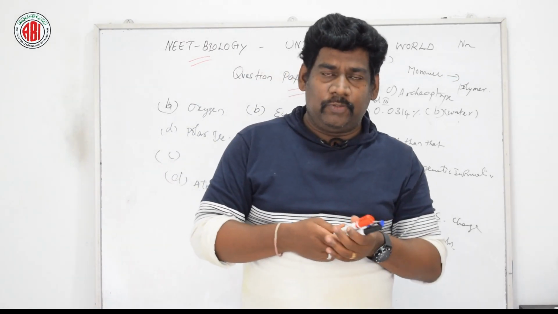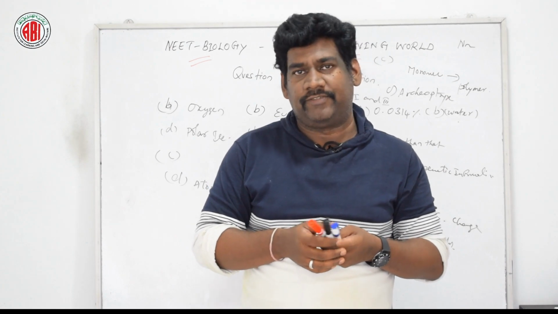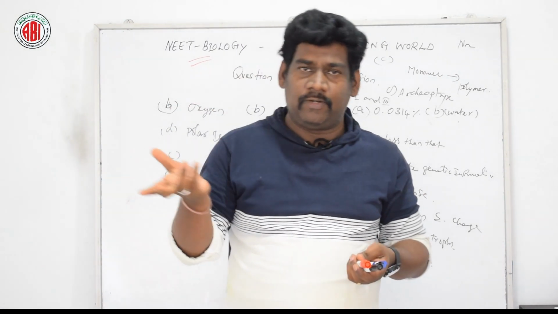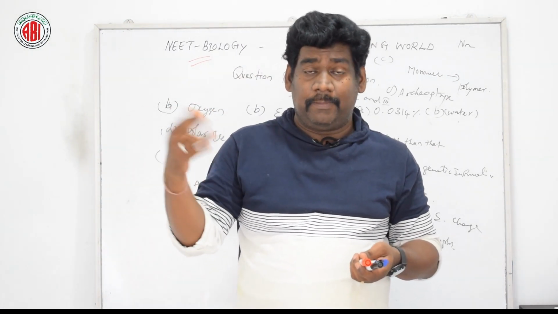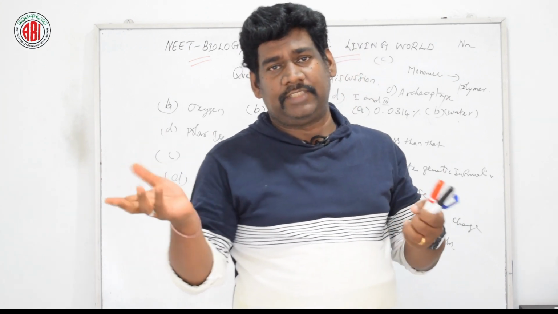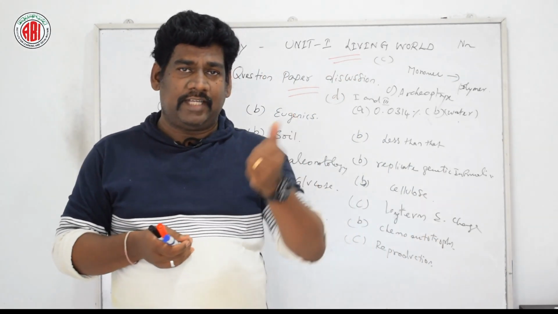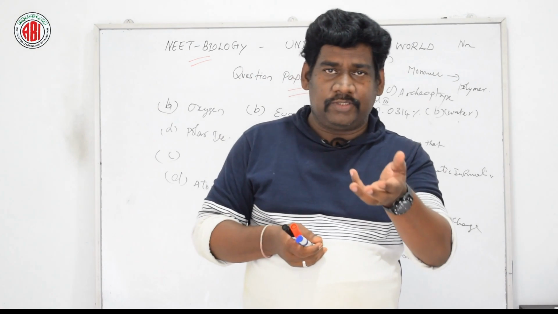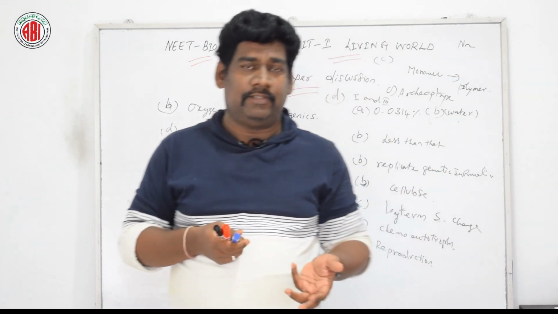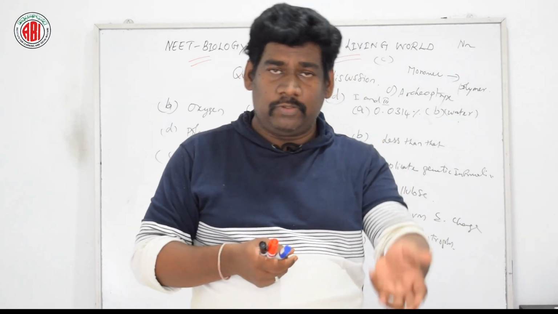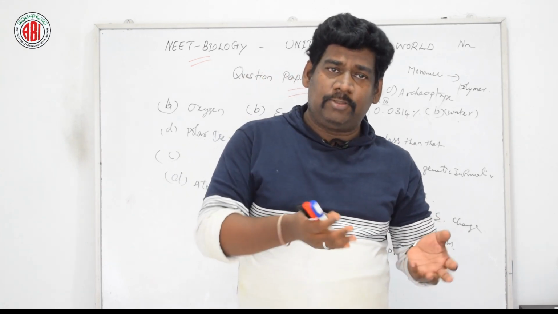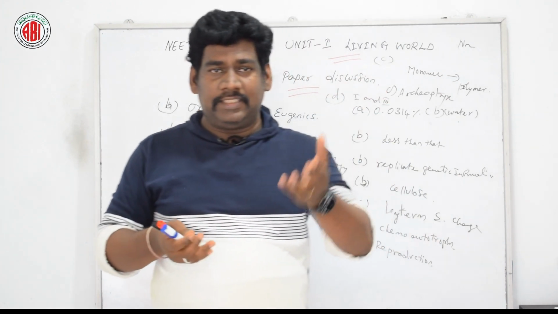Option B: earthworm will not undergo fragmentation. Again, fungi undergoes fragmentation. Bacteria undergoes binary fission or conjugation. Binary fission is an asexual mode of reproduction; conjugation is a sexual mode of reproduction. Then the third option: fungi undergoes fragmentation. Filamentous algae like Spirogyra is one example, and filamentous algae undergoes fragmentation mode of reproduction. Of course, it is a right answer. Mosses also undergo fragmentation. So option C is the right answer.